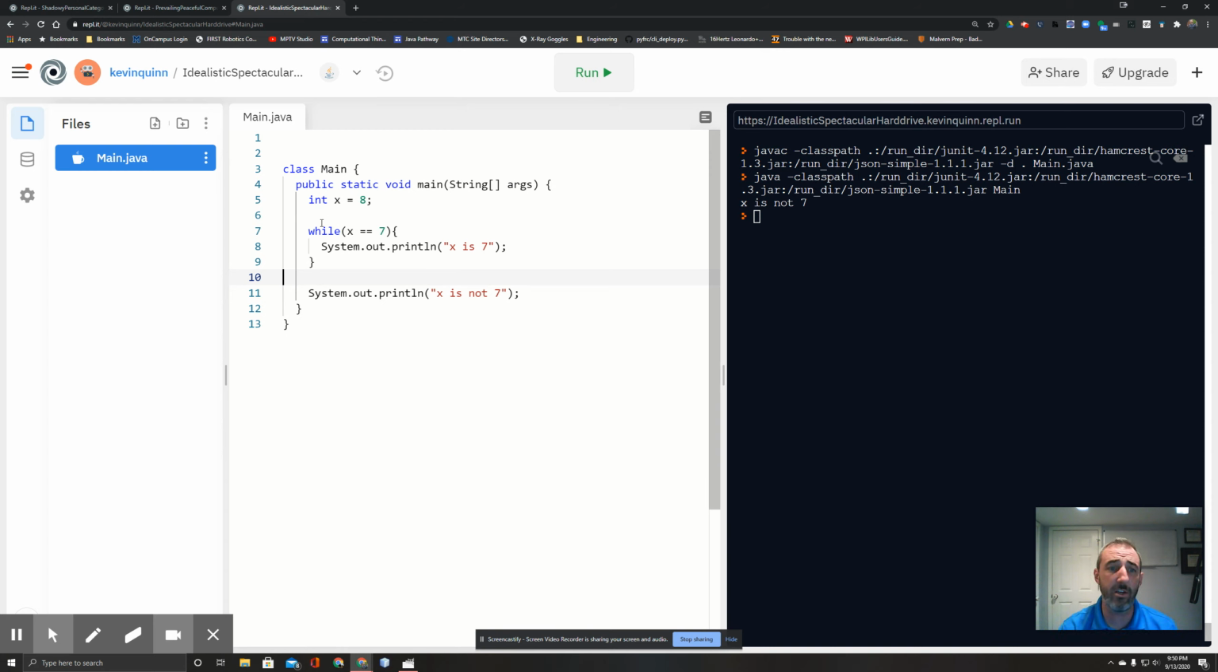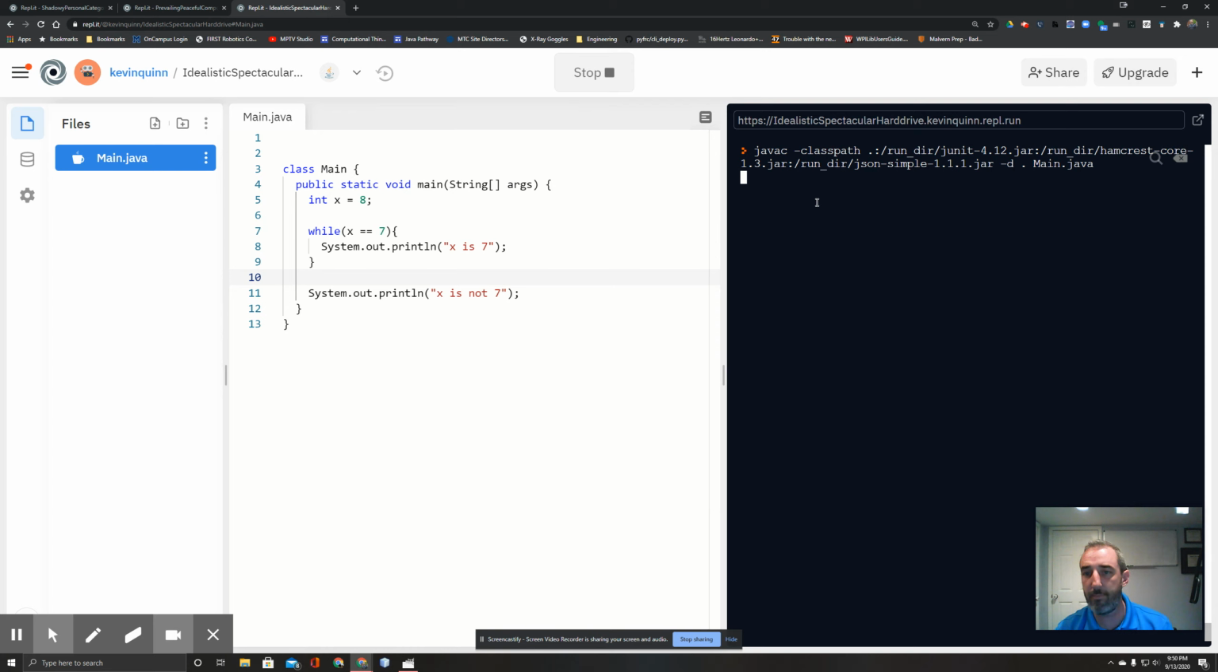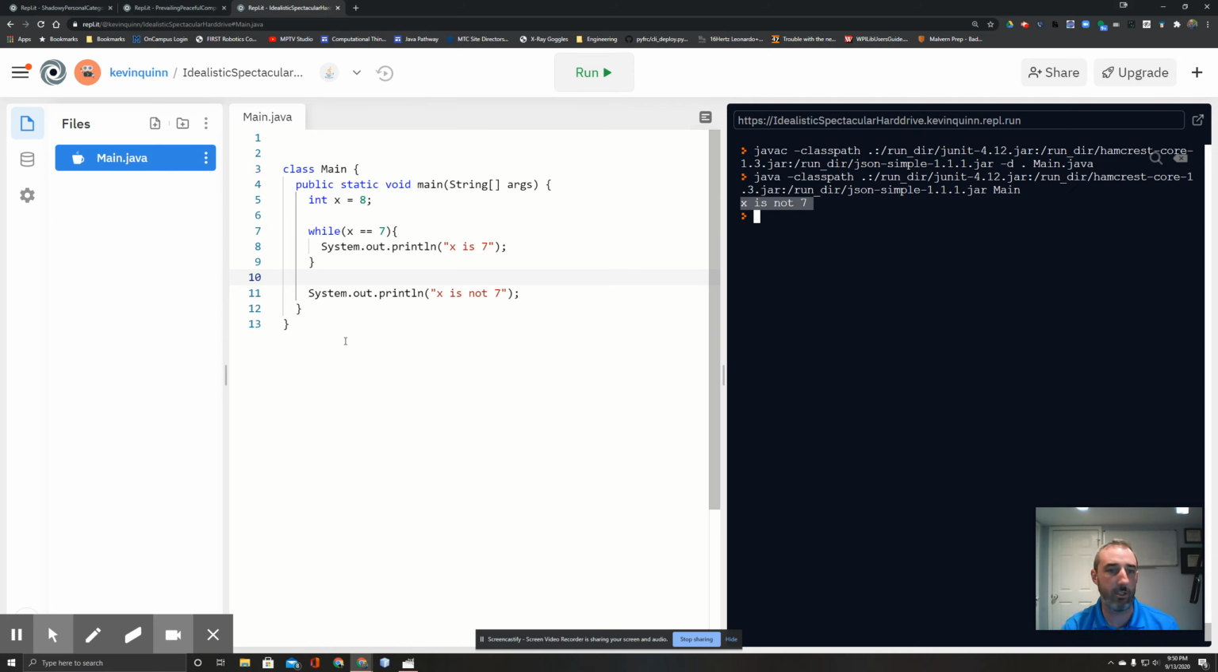We'll play around with it and see different ways it can work. Remember, x is 8. This says while x is 7, which it's not, so it should just skip this block and go down and print x is not 7. We'll try running it, and our output is x is not 7. Let's change it now so that x is 7. It's going to get into this code block, execute it, and then go back and check that condition again and see if it's changed.